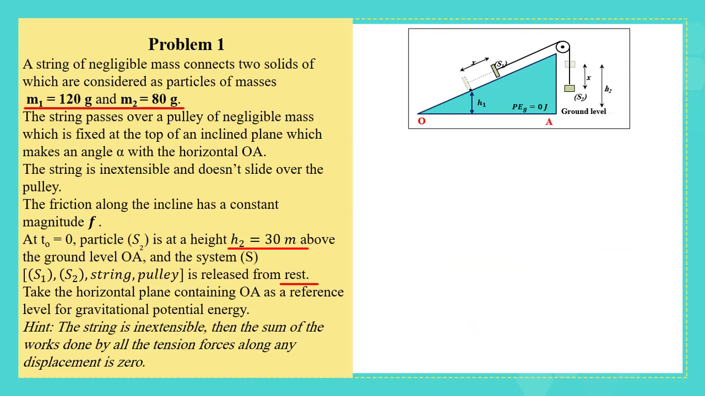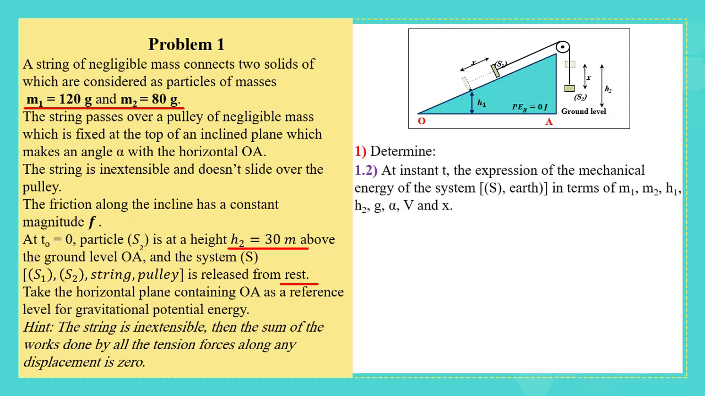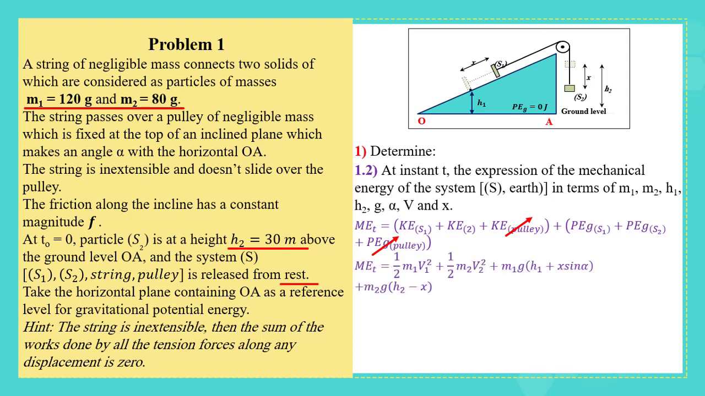Determine at instant t the expression of the mechanical energy of the system in terms of m1, m2, h1, h2, g, alpha, v, and x. So at any time, the mechanical energy can be written as the kinetic energy of the particles S1, S2, pulley, plus the potential energy of the particles S1, S2, and pulley. The same idea, the kinetic energy and the potential energy of the pulley are zero. So what are the kinetic energies and the potential energies of S1 and S2? They can be written as half m1 v1 squared plus half m2 v2 squared as kinetic energies.